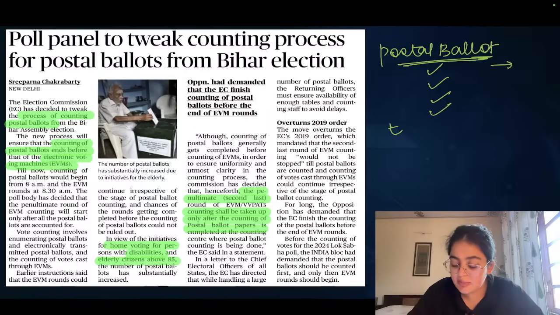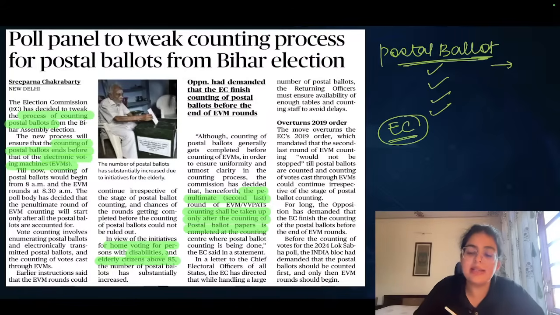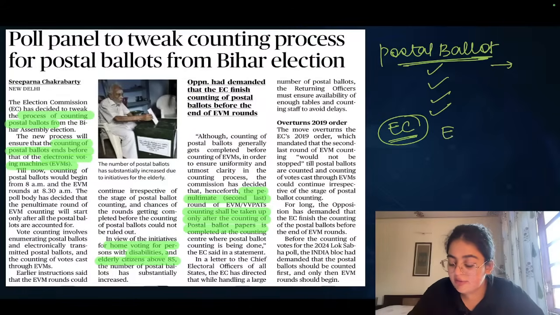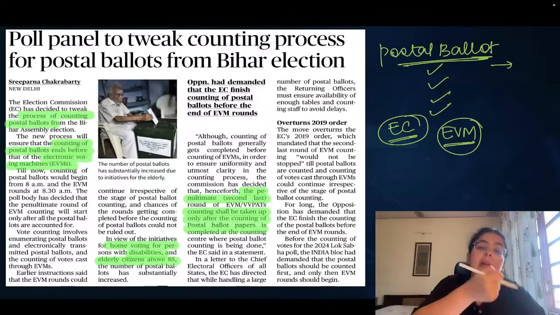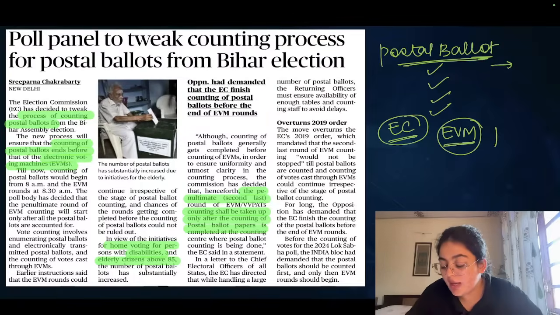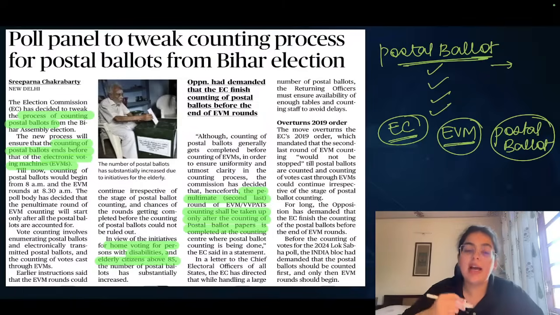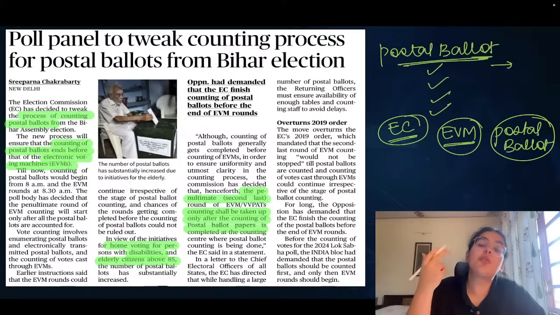What the Election Commission has recently notified is that there are two types of votes that are cast. One are the EVM votes that are cast by people who go to the polling booth and press the button, and one are postal ballot votes. Now, both have to be counted after the election process is over.